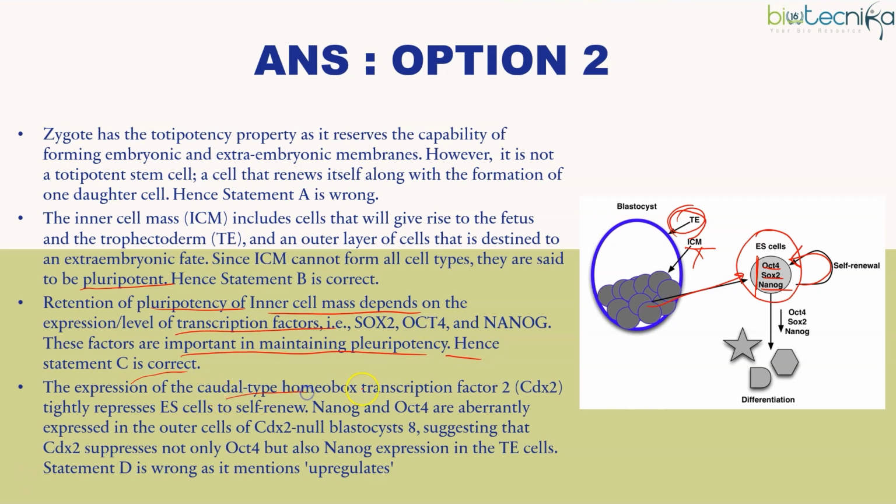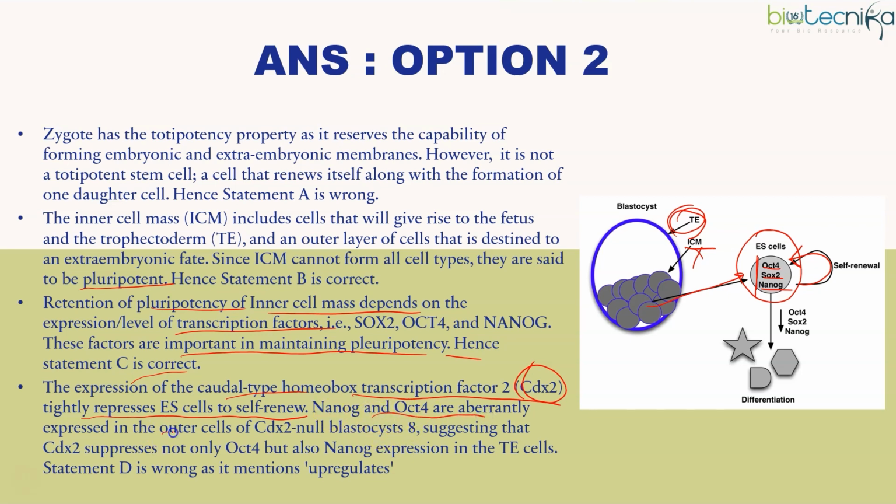And the expression of the caudal type homeobox transcription factor, which is nothing but CDX2, represses ES cell self-renewal. So if CDX2 increases, the cells will not be maintained in the self-renewal form.